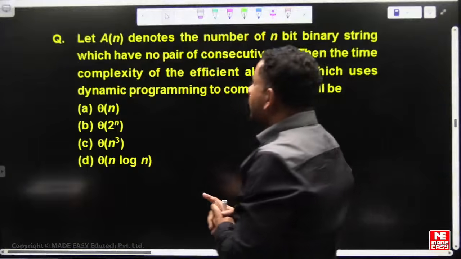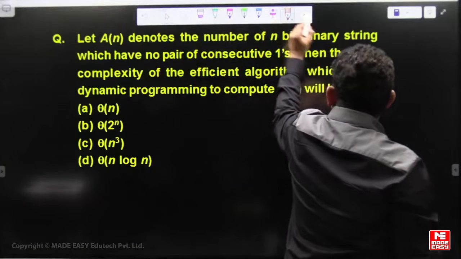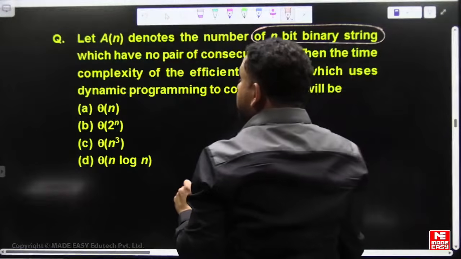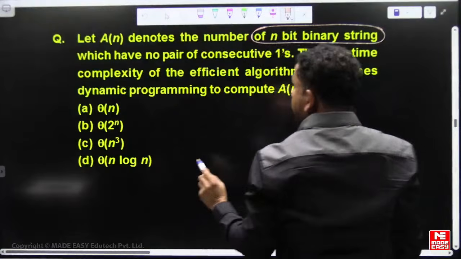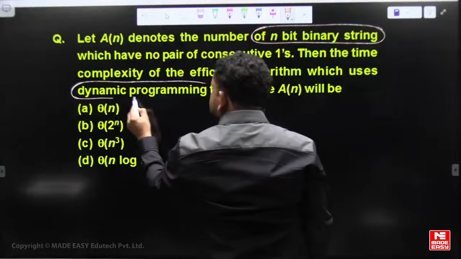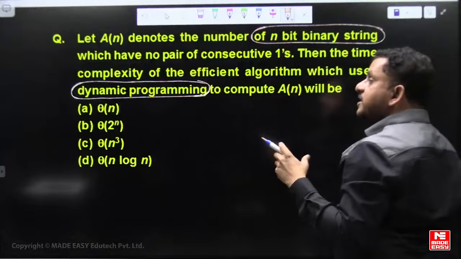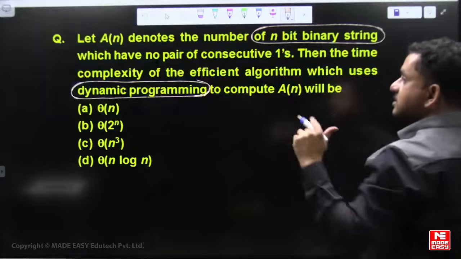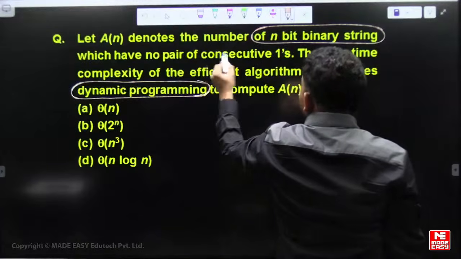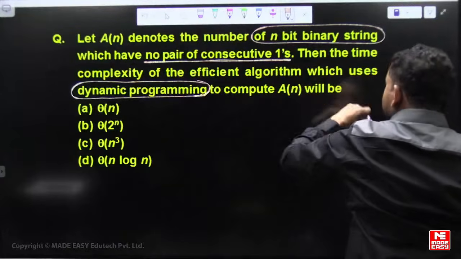Next, let A of n denote the number of n bit binary strings. This may feel difficult for DA people because it's dynamic programming, and it may not be that easy for DA students, but CS students should be able to answer this. A of n denotes the number of n bit binary strings which have no pair of consecutive ones.